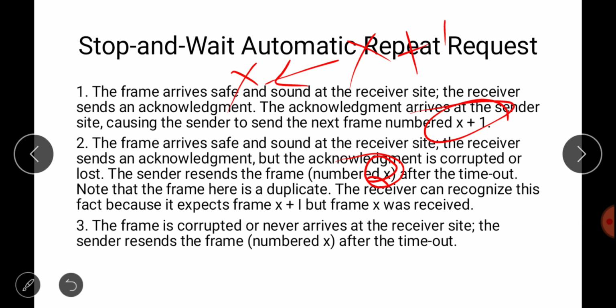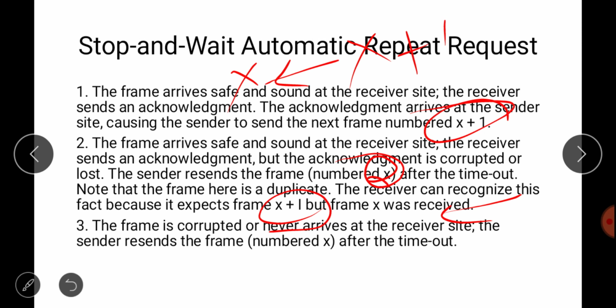So the receiver can recognize, okay, I am expecting the x plus 1 frame and the sender has sent this same x frame again. So the receiver will discard this frame and again send x plus 1 ACK. The receiver will understand that it may be possible that the acknowledgement was not received by the sender, so it will again send x plus 1. So here also we need only 2 sequence numbers, x and x plus 1.